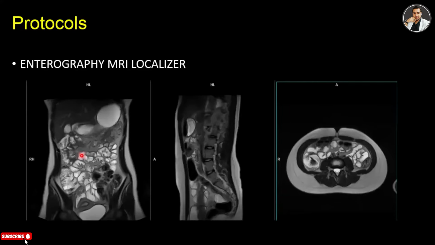And now the protocols. The first protocols are the localizers, and these are the three localizers for enterogram: coronal, sagittal, and axial. You can already see that the intestines and the stomach are filled with oral solution, so these are not clear water, rather mixed with mannitol.